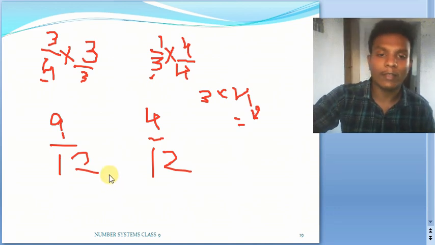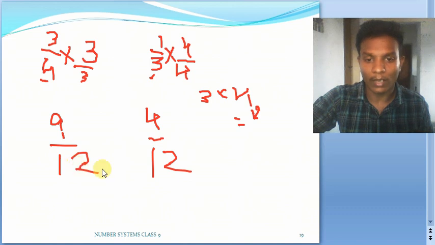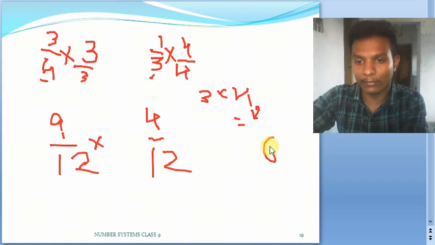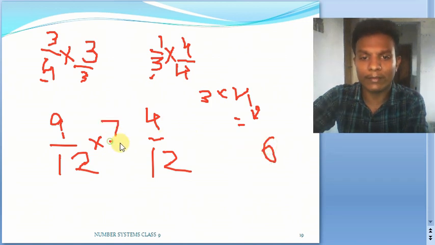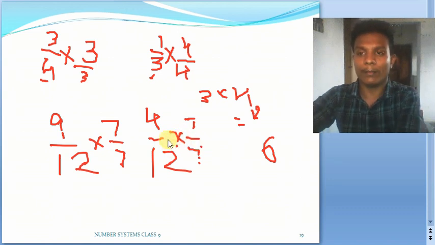What if they ask you for more numbers? Then what will you do? The thing is very simple. My denominator is already the same here, so multiply with any number. Probably they ask you for 6 numbers, so multiply with 7 by 7, and here also 7 by 7. When you multiply the numerator and denominator with the same number, the value is not going to be changed. That is the reason why I am carrying out this multiplication.